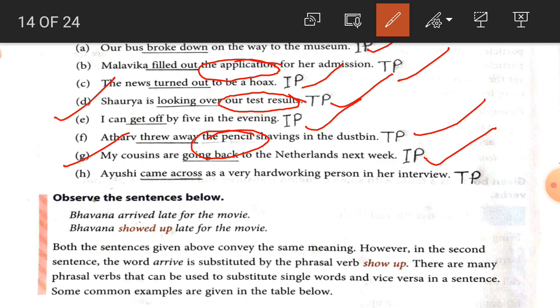Ayushi came across as a very hard working person in her interview. Here student, as a very hard working person is the object and that's why it is transitive phrasal verb.